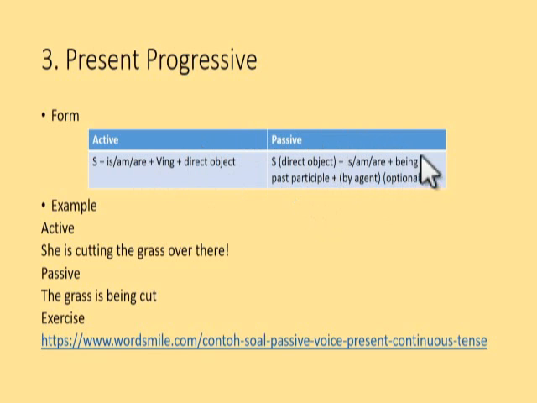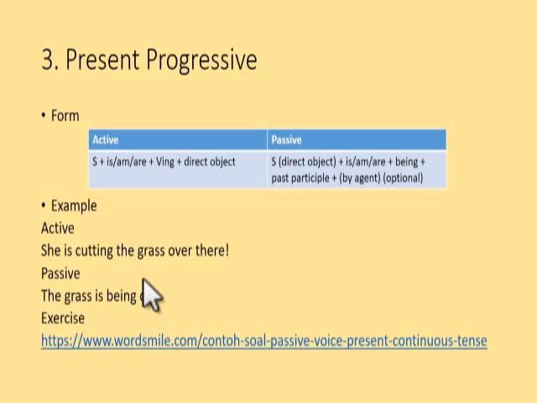Because of that, you should put being. So subject follows with to be, follows with being, and then past participle. Then this is the agent. You can put that as optional. Example here: she is cutting the grass over there. And then in passive, we move the grass to the first position. The grass is being cut. Yeah, so cut here, actually, this is the form of past participle.